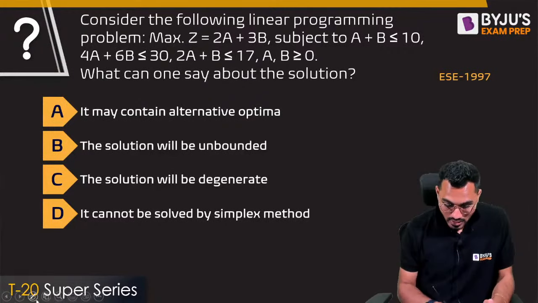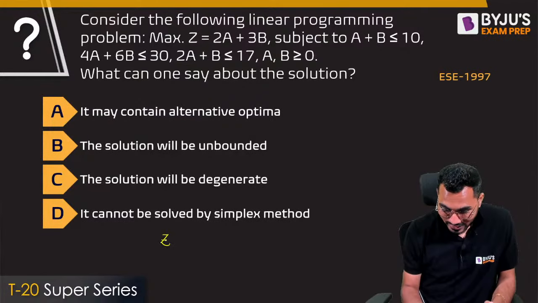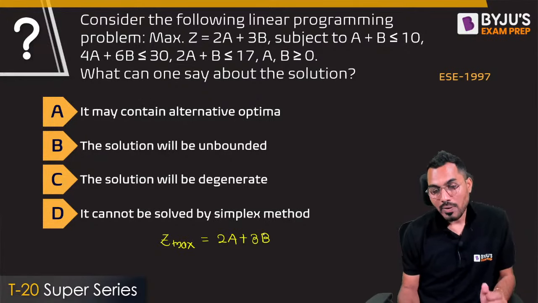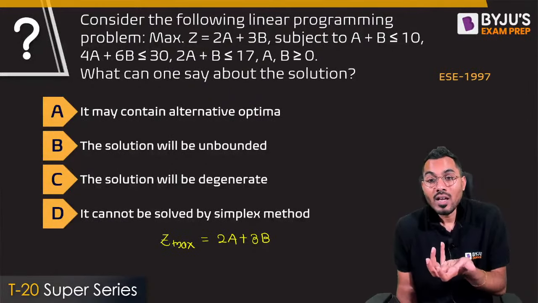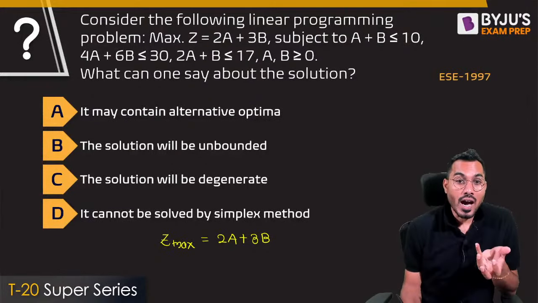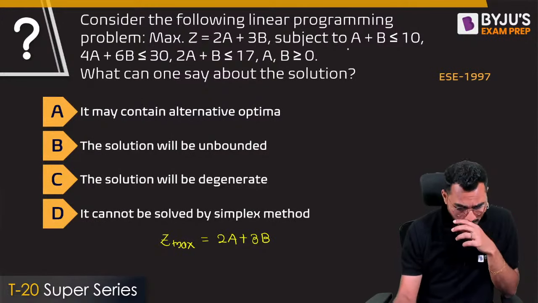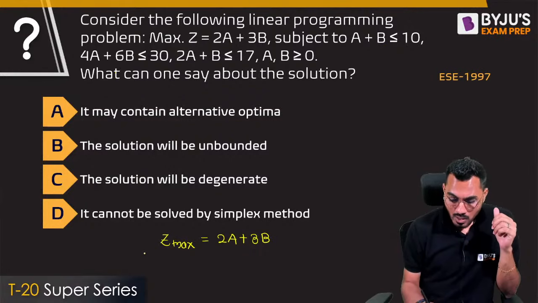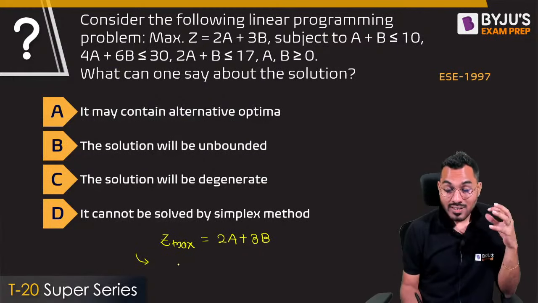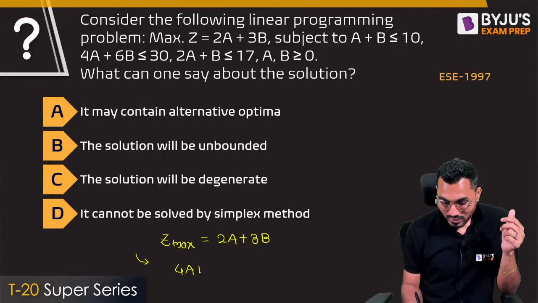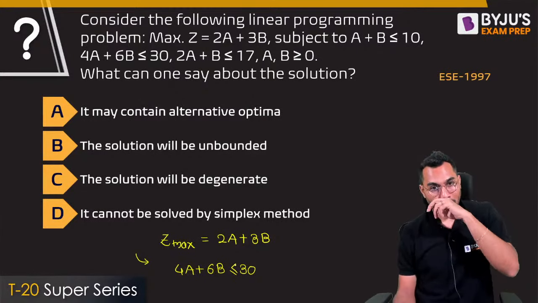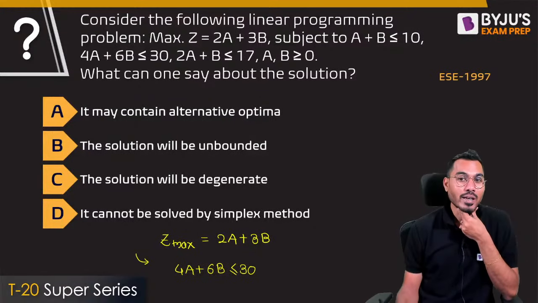Because the optimization function, that is Z max, which is the objective function, is exactly 2a plus 3b, and here the variables are a and b. Generally we take the variables x and y, but here the variables are a and b. Nothing to worry about. The objective function is subject to the constraint 4a plus 6b less than or equal to 30.